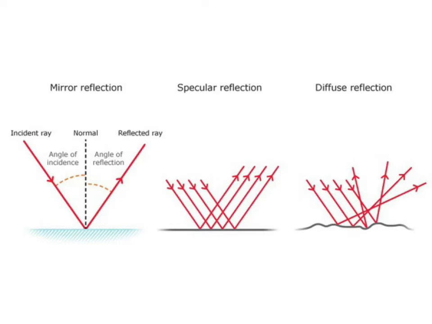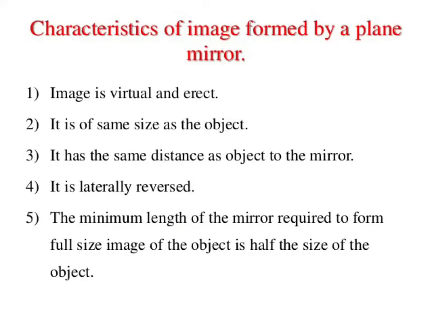But when the surface is rough, the light is reflected in different directions. This is called diffuse reflection. Reflection by surfaces such as a wall, floor, and table are examples of diffuse reflection. Now let's study the characteristics of the image formed by a plane mirror.